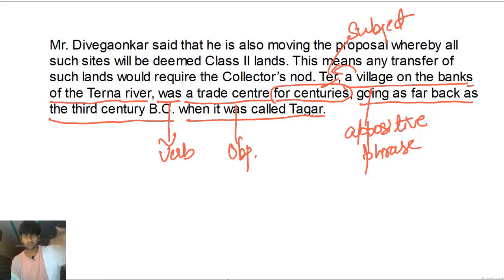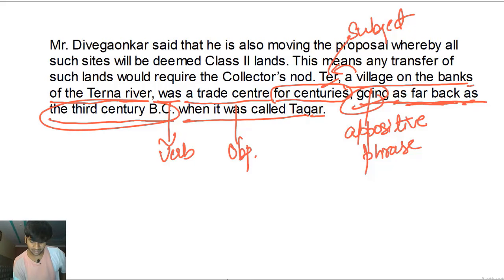Now we're giving more information about it, related to the time. Going as far back as, present participle phrase starting with the present participle going as far back as the 3rd century BC.